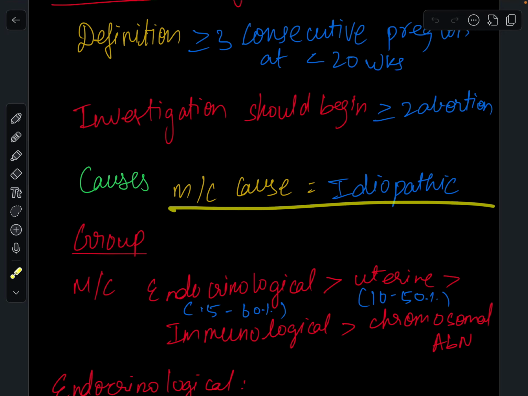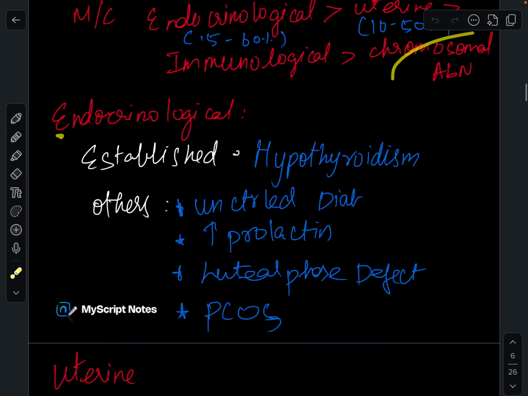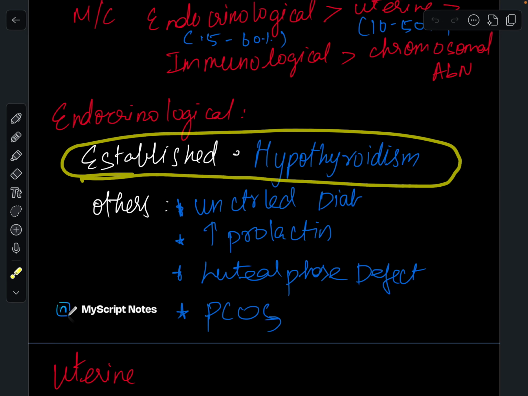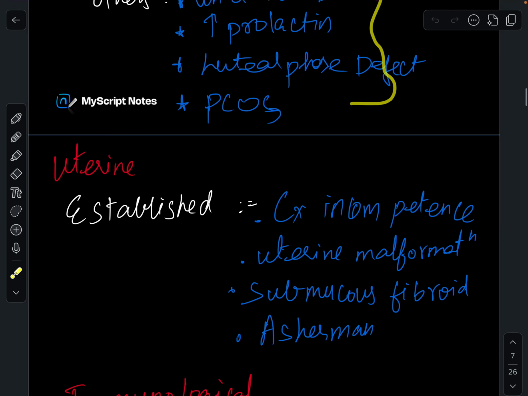Causes: the most common cause is idiopathic. As a group, the most common causes are the endocrinological group, uterine group, immunological group, and chromosomal abnormality. Coming to the endocrinological group, the established cause is hypothyroidism, and the others are uncontrolled diabetes, increased prolactin, luteal phase defect, and PCOS. These are not yet established.